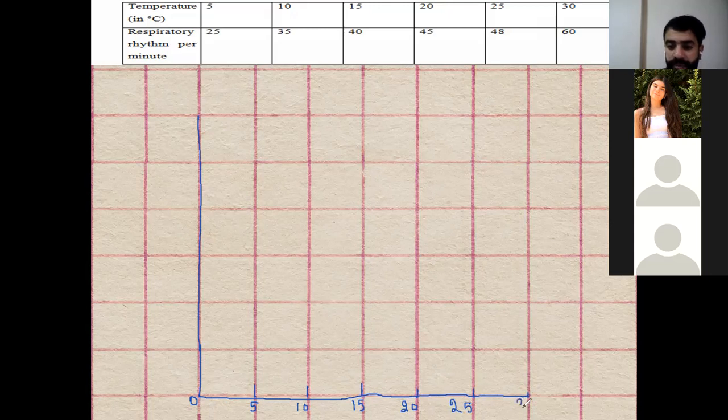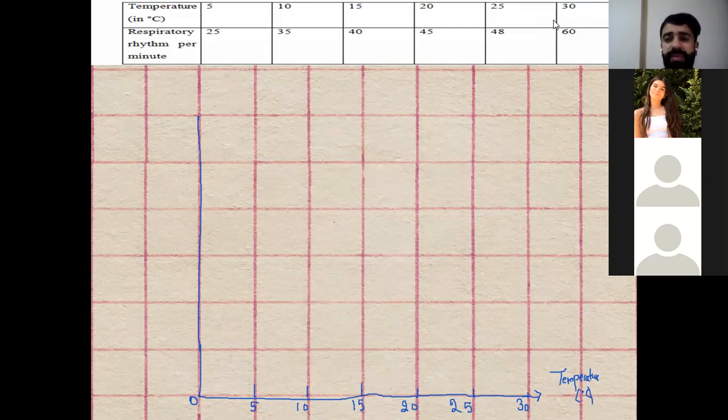Is it clear before we start? Any questions before I move? No. Okay, great. So here we put the title: temperature in degrees Celsius. Okay, this is the temperature. Second, we have to move to the respiratory rhythm.